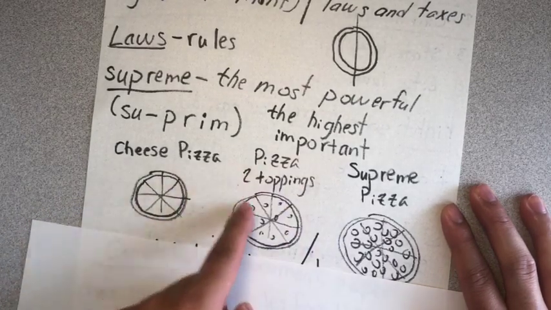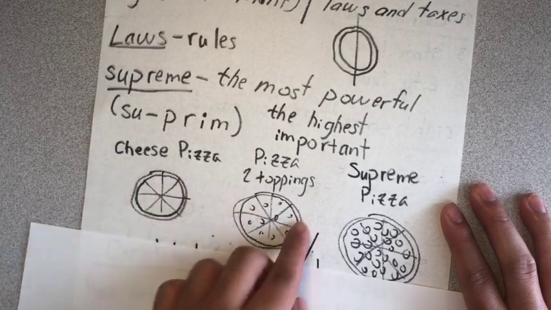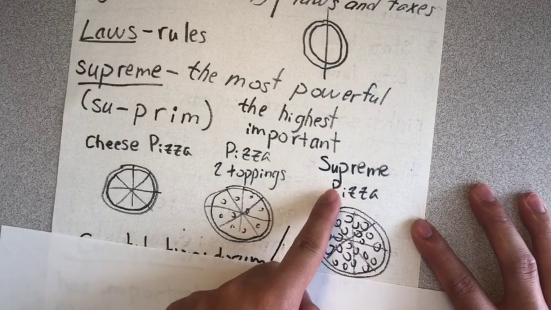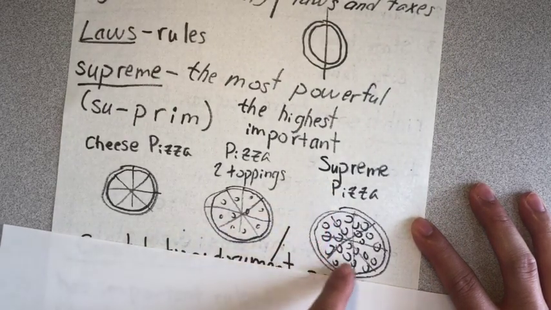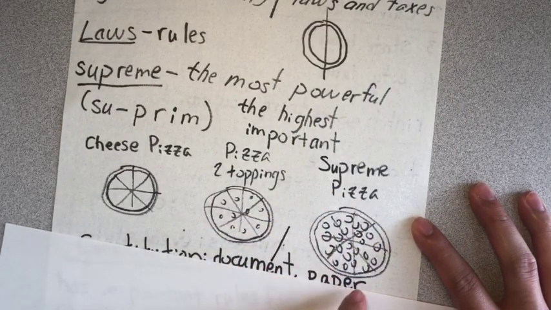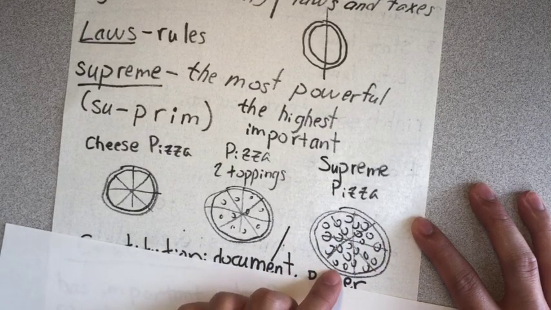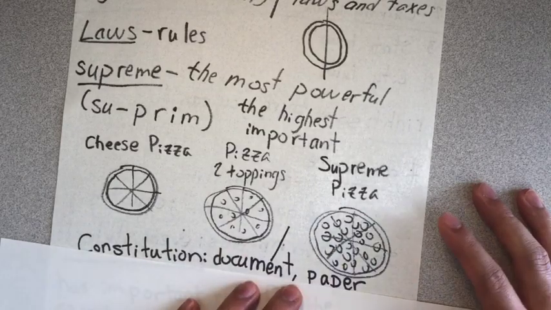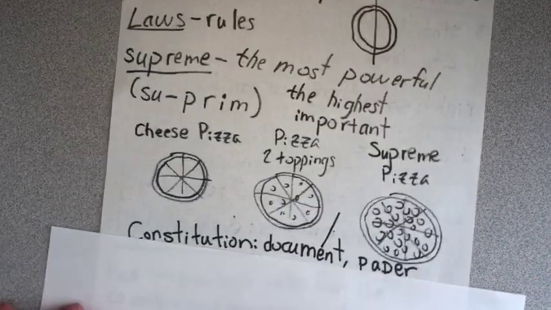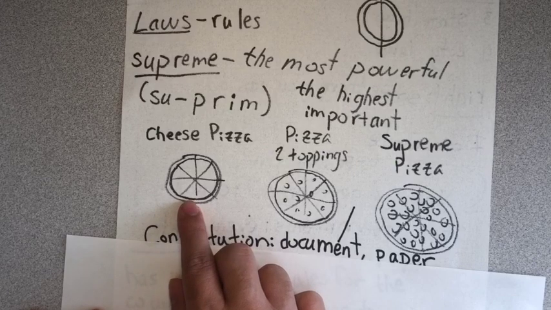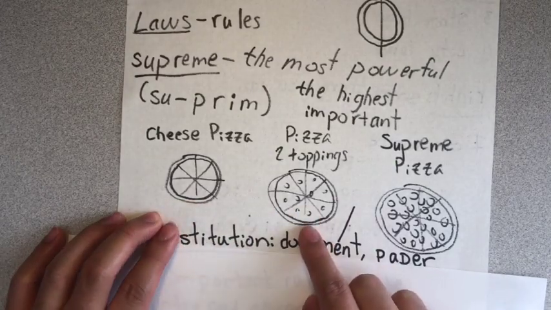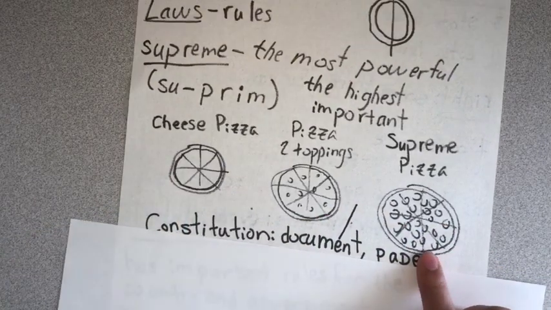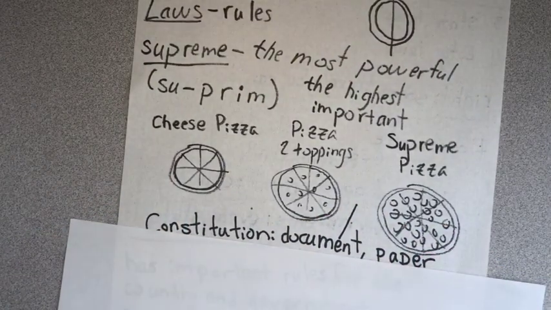Then we have a pizza with 2 toppings. So there's a little bit of food on the pizza. And finally, we have the supreme pizza. The supreme pizza has a lot of toppings. It has mushrooms, olives, pepperoni, peppers, broccoli, sausage. So much food on the pizza. So we can say the cheese pizza is good. The pizza with 2 toppings is better. And the supreme pizza is the best or the most important.